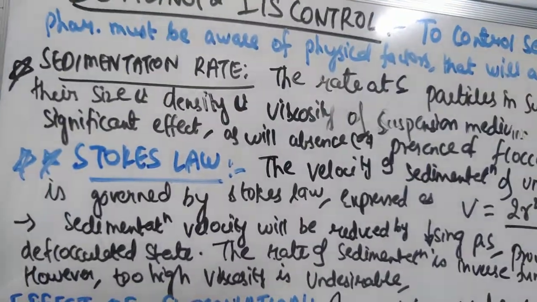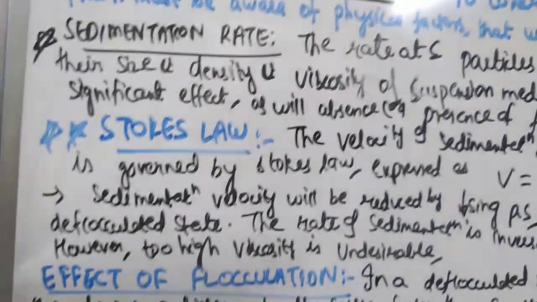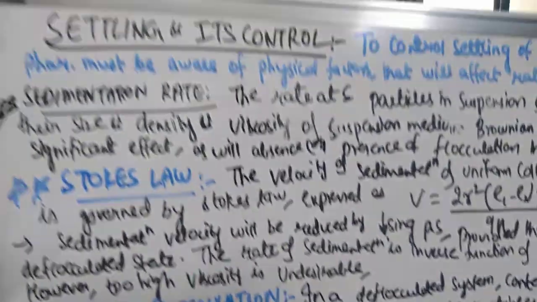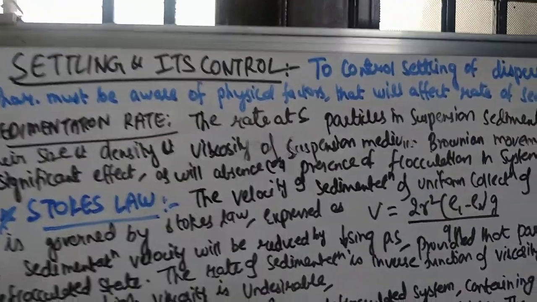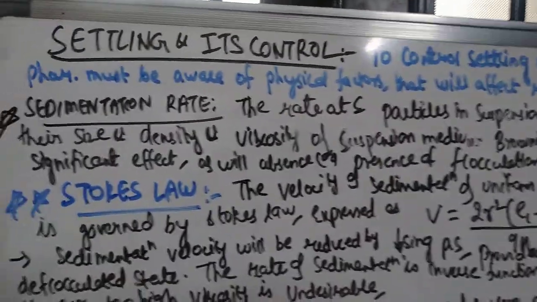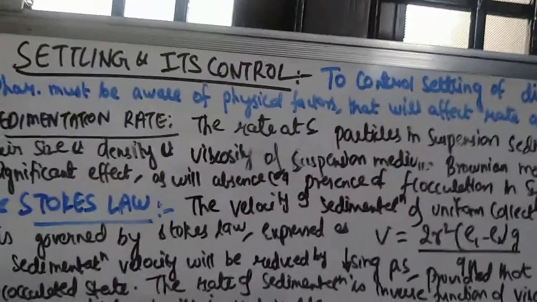This question can be asked in various ways, like how to control the rate of settling, what is Stokes law, explain with an equation. So this is a very important topic yet very easy. So please try to understand, and this is from Remington's, settling and its control.